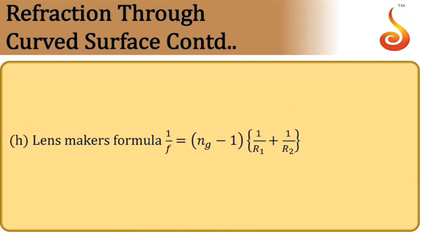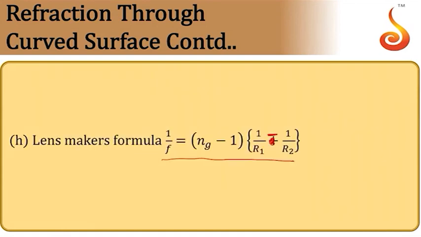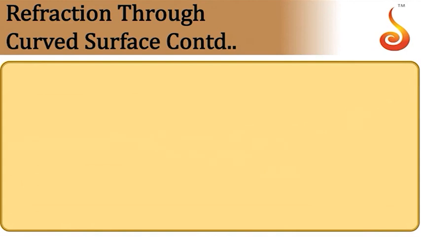The focal length of the lens not only depends on the radius of curvature, it also depends on the material of the lens. So it is given by the so-called lens maker's formula. It is 1 by f is equal to n minus 1 into 1 by r1 plus 1 by r2. In fact, it should be minus 1 by r2. You have to use sign conventions for applying this formula. If lens is in air medium, it is just n minus 1. If it is in some other medium, you should take n divided by refractive index of the medium, minus 1, into 1 by r1 minus 1 by r2. That will give you 1 by f. This is your lens maker's formula.